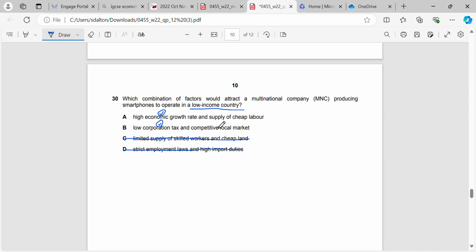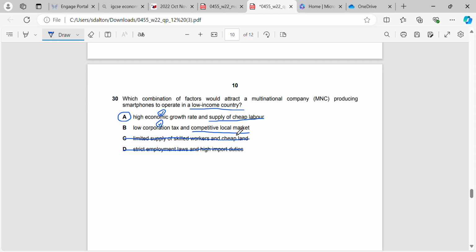Now, would they want the supply of workers who they can get for cheap labour, or would they want a competitive local market? Of course they're going to want the high economic growth rate and supply of cheap labour. If the country is growing, there's going to be an increase in the demand for goods and services, and if they can get cheap labour in that country, then they can keep their cost of production very low also.